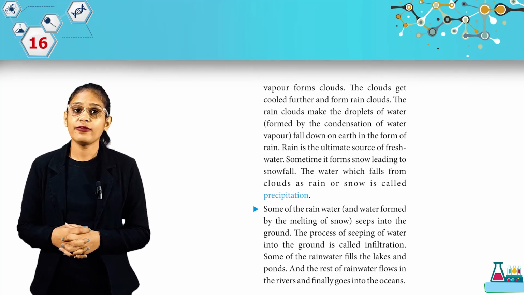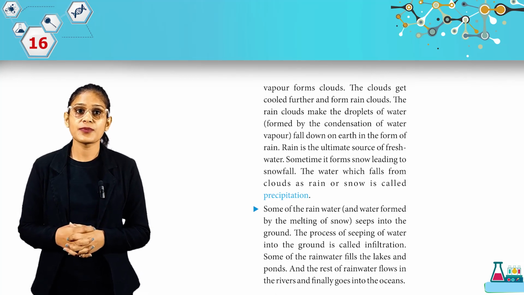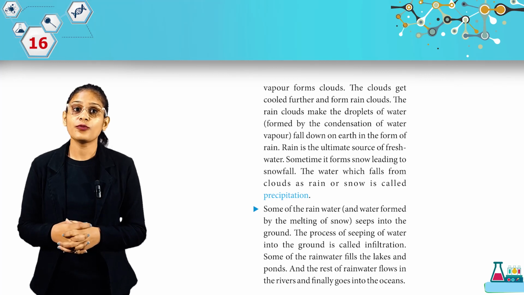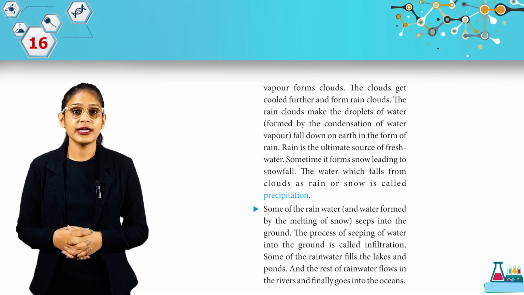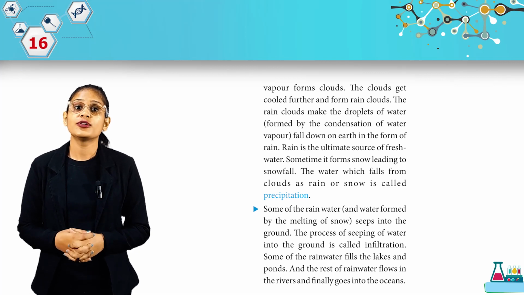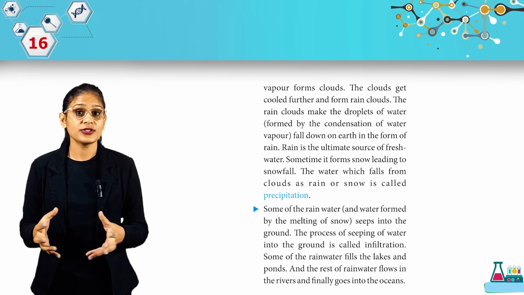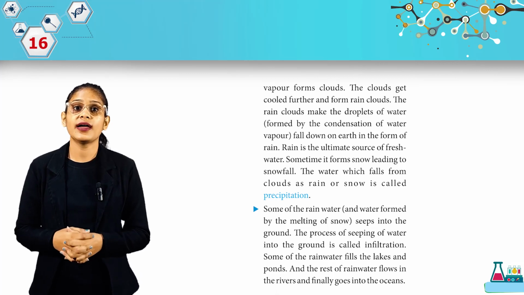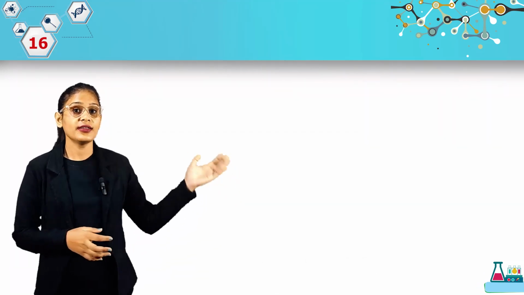Some of the rain water and water formed by the melting of snow seeps into the ground. The process of seeping of water into the ground is called infiltration. Some of the rainwater fills the lakes and ponds, and the rest of rainwater flows into rivers and finally goes into the ocean. Look at this picture, students.